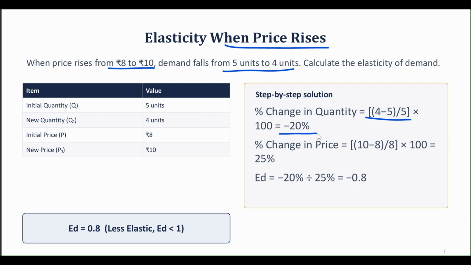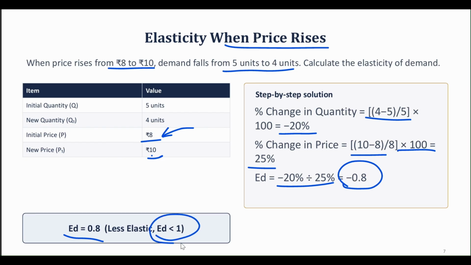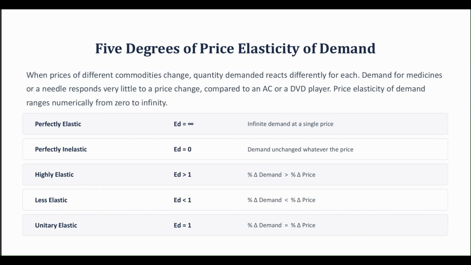And if I calculate the change in price, it is going to be 10 minus 8 divided by 8, which is my initial price, into 100, which is going to give me 25%. So minus 20 divided by 25% is going to be minus 0.8. So ED comes out to be 0.8 because we consider the absolute value, ignoring the negative sign. So this is less elastic because it is less than 1.